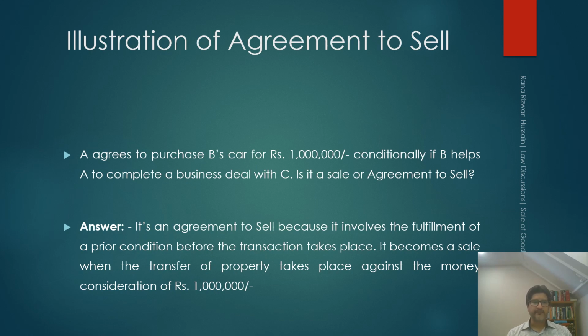Let's take an example of it. A agrees to purchase B's car for rupees 10 lakh conditionally if B helps A to complete a business deal with C. Is it a sale or agreement to sell? Answer, it's an agreement to sell because it involves the fulfillment of a prior condition before the transaction takes place. It becomes a sale when the transfer of property takes place against the money consideration of rupees 10 lakh, meaning thereby where once they agree upon selling the car at a future time, this is an agreement to sell.